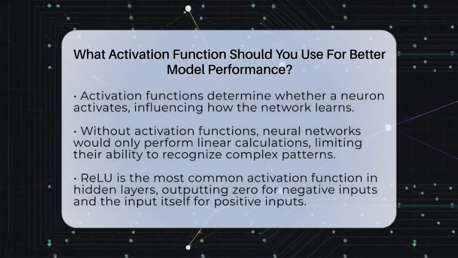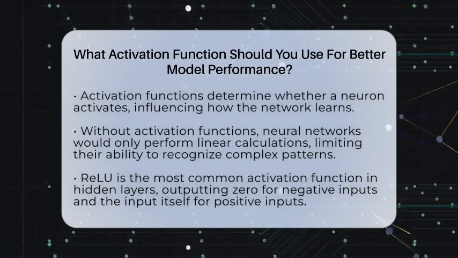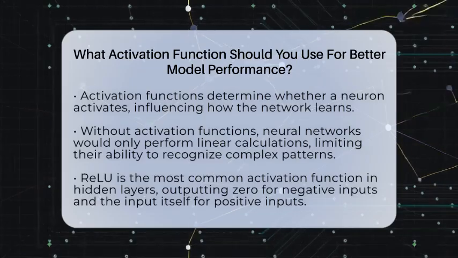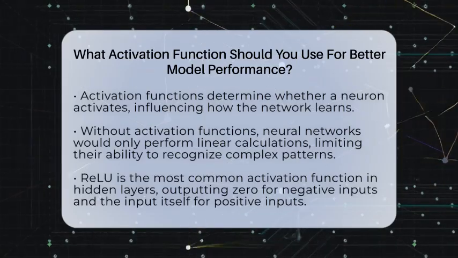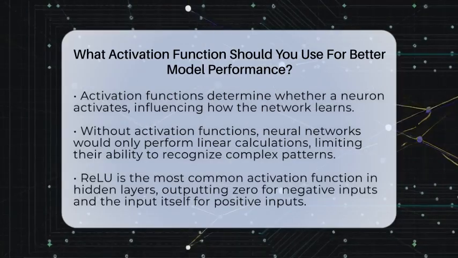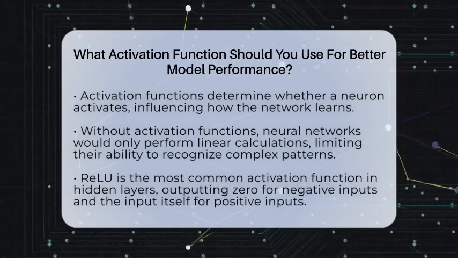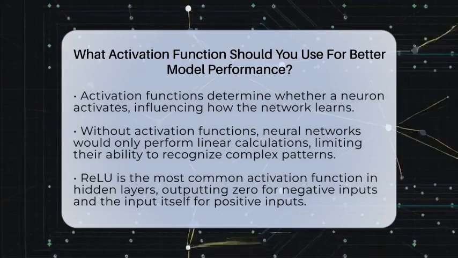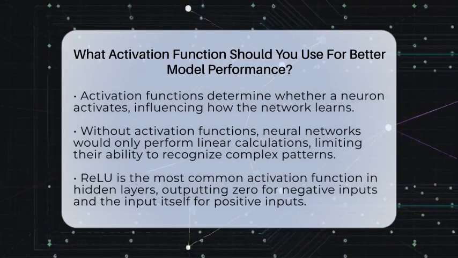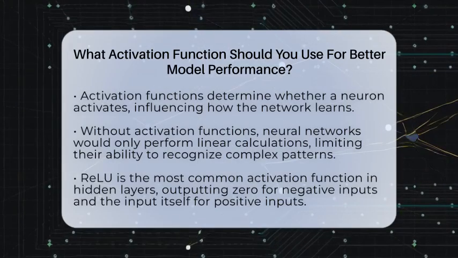Without them, neural networks would just be simple linear models, unable to grasp complex patterns. The most common activation function in hidden layers is the rectified linear unit, or ReLU. It's simple. If the input is negative, output 0. If positive, output the input itself. This helps models learn faster and avoids problems called vanishing gradients, which slow down learning.